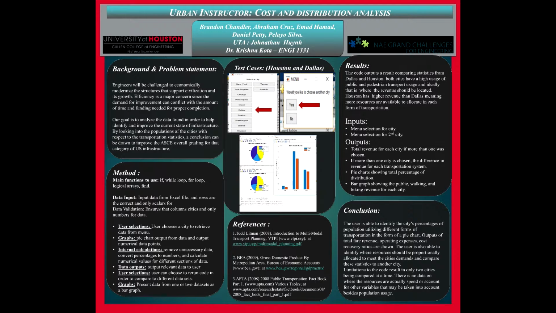The limitations of this code are that only two cities can be compared at one time. There's no data on where resources are actually spent and accounted for, and other variables may need to be taken into account besides the population usage when thinking about where to allocate resources for public transport.